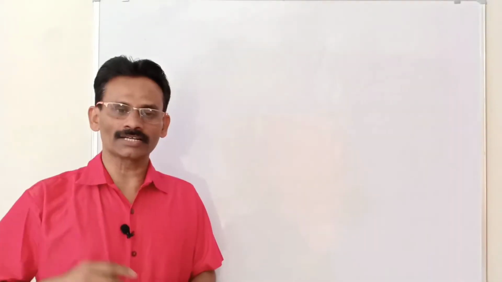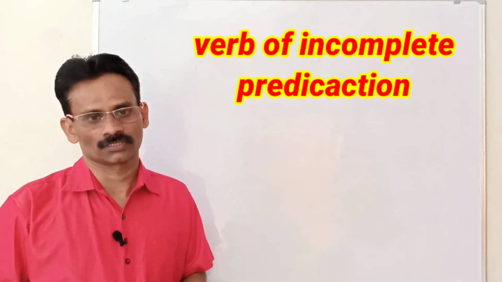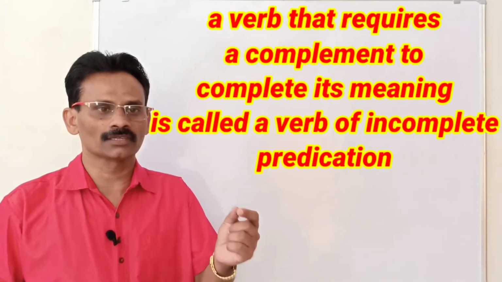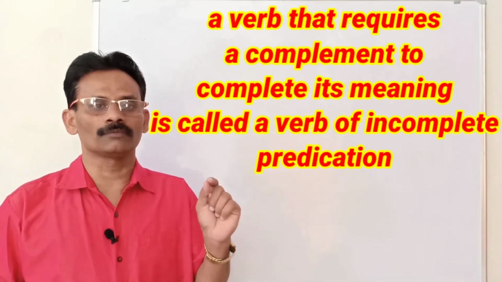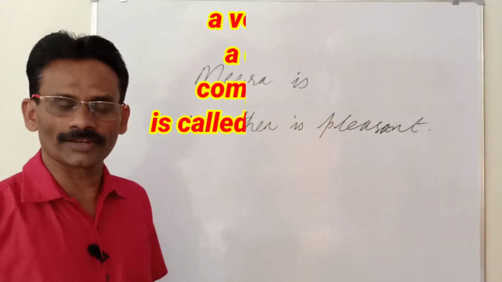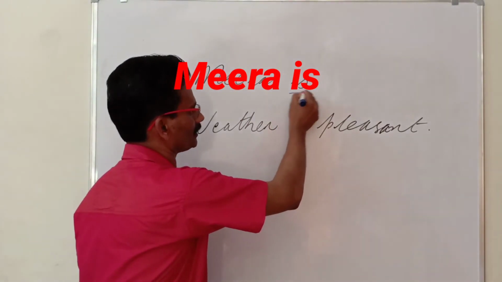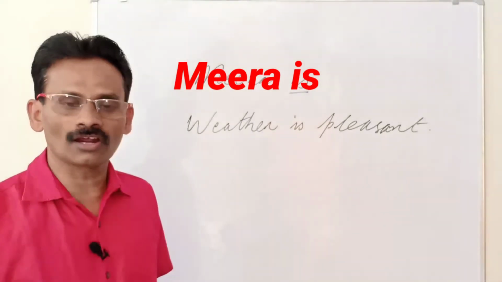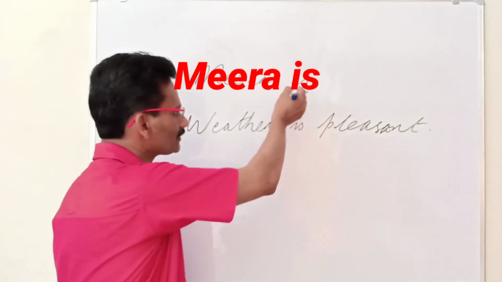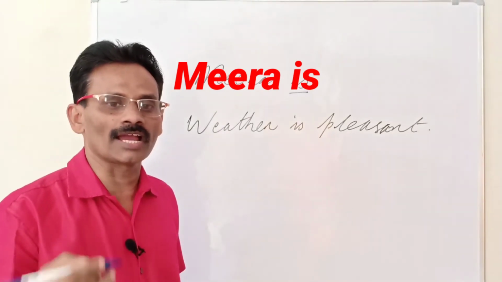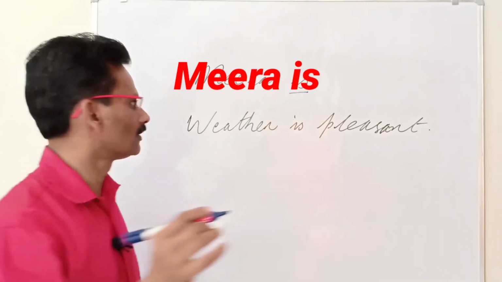Third type of verb, a verb of incomplete predication. A verb that requires a complement to complete its meaning is called verb of incomplete predication. Look at the sentence. Meera is. If I say Meera is, it is incomplete. It does not convey a complete meaning. And here is is the verb, but it cannot stand independently. Such a verb is called verb of incomplete predication.